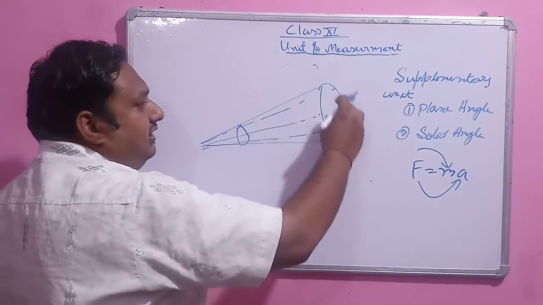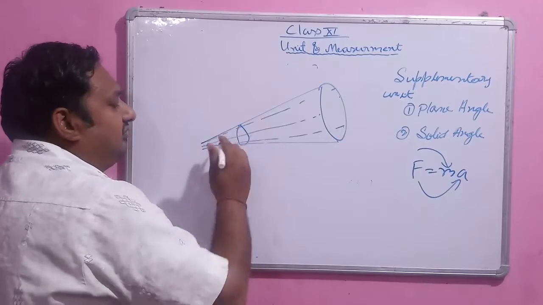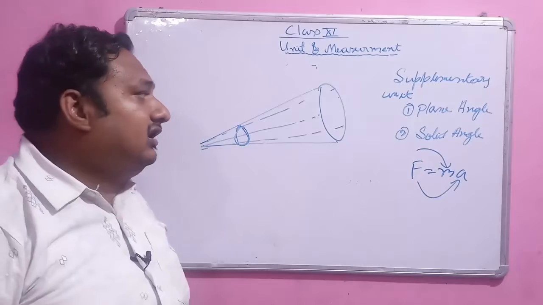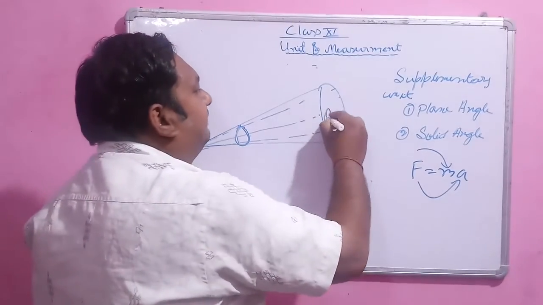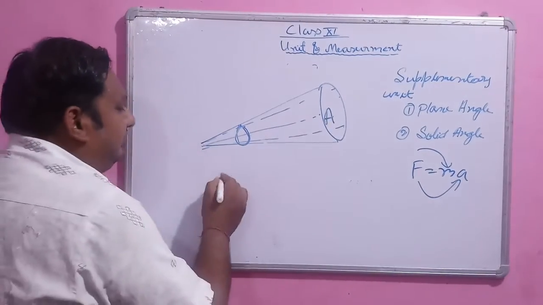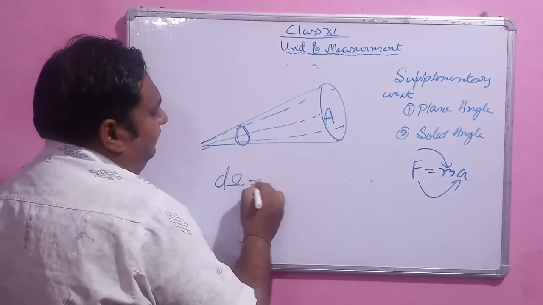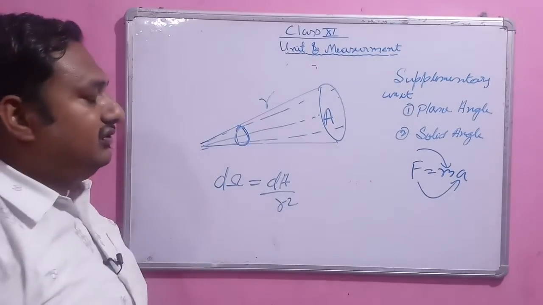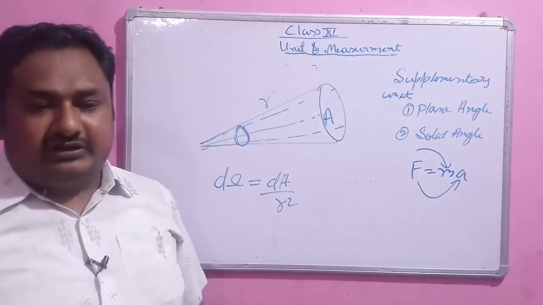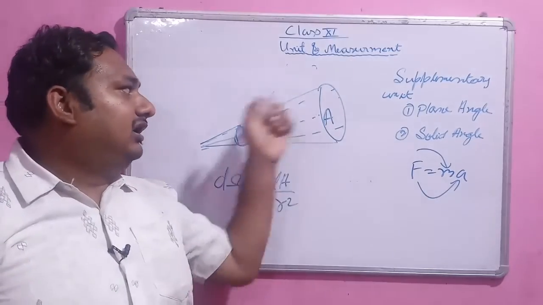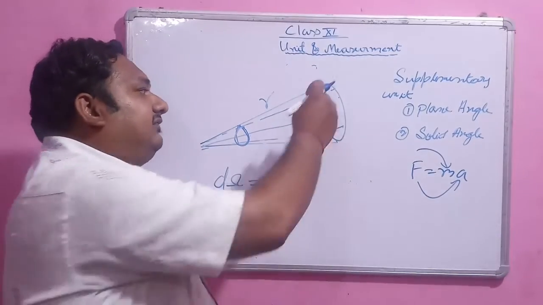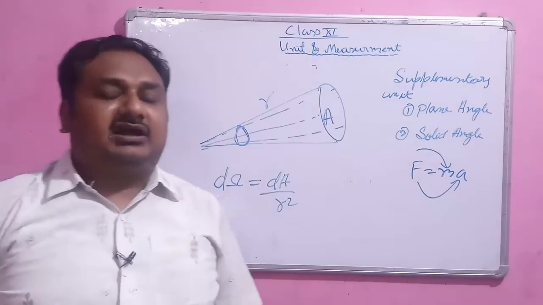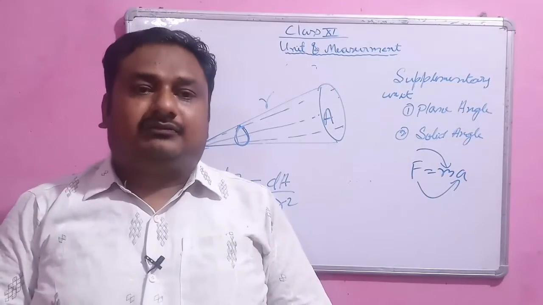Whenever an area subtends an angle at the center of a 3-dimensional figure, that angle is known as the solid angle. The solid angle is represented by d omega, which is nothing but dA upon r square, where r is the distance. So whenever a solid angle is measured in a 3-dimensional figure like a cone, whatever small area makes an angle at the center, that is called the solid angle.